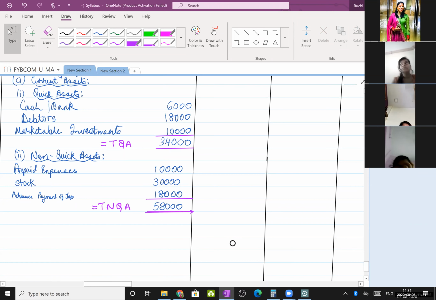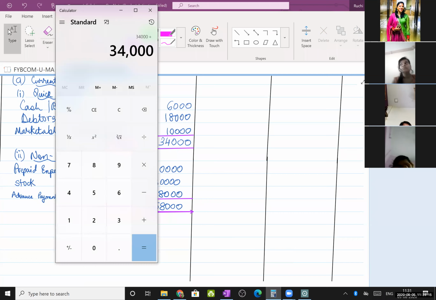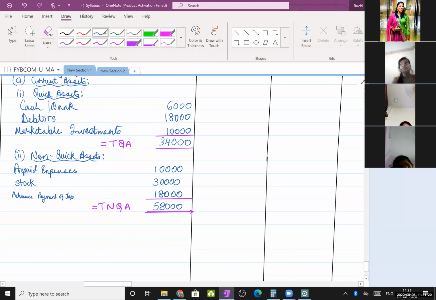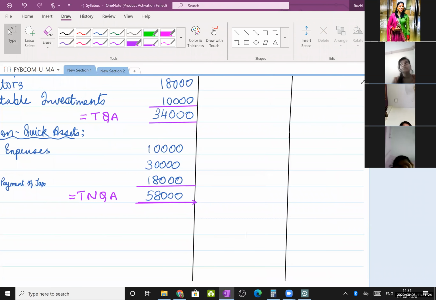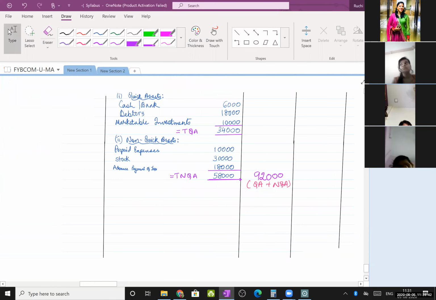That is quick plus non-quick. So 34,000 quick asset plus 58,000 non-quick asset, the total is 92,000. So take the total outside, 92,000, here. Okay. How do you get this figure? Quick asset plus non-quick. Right? Next,